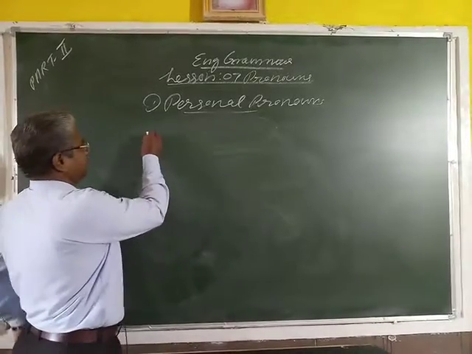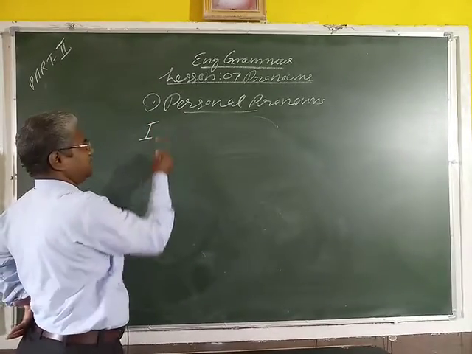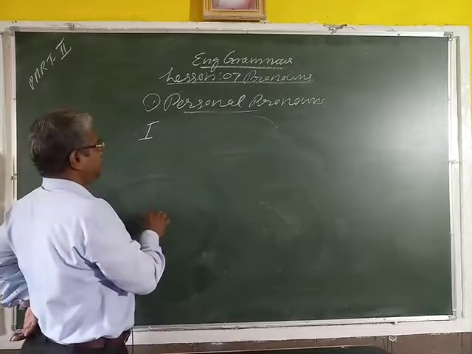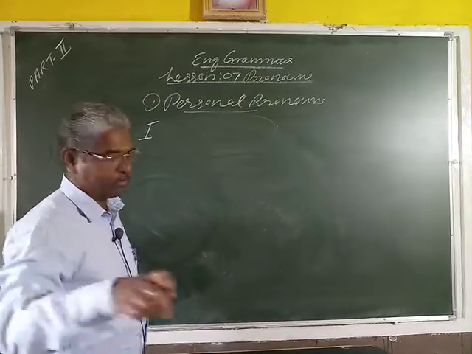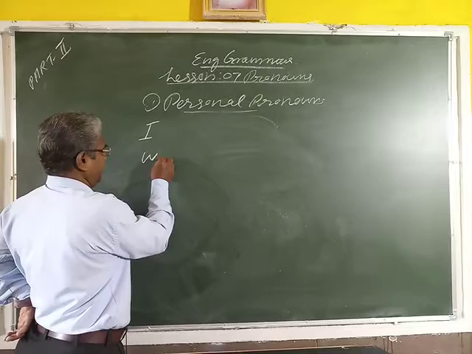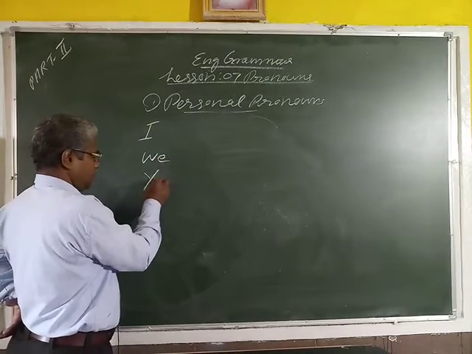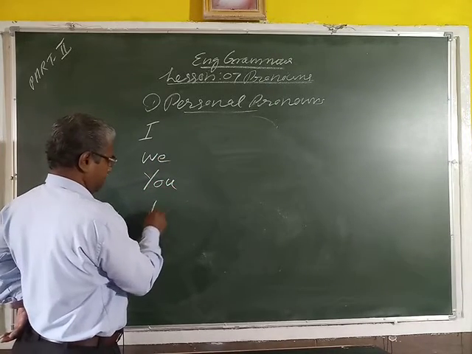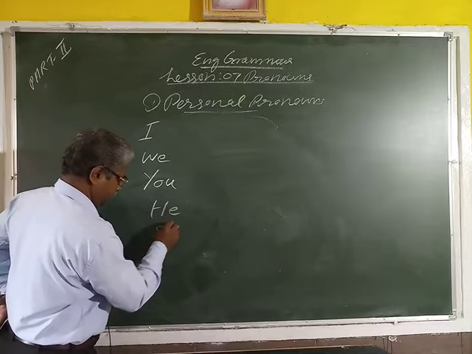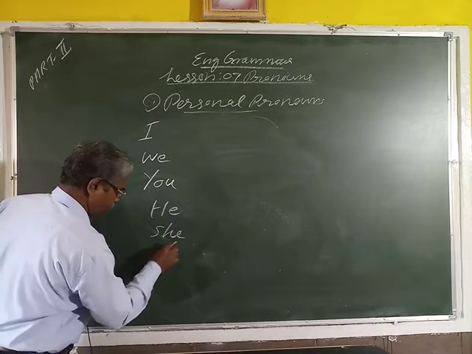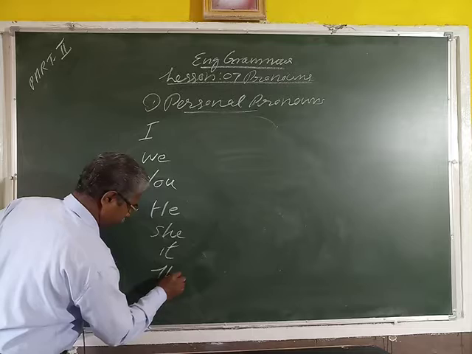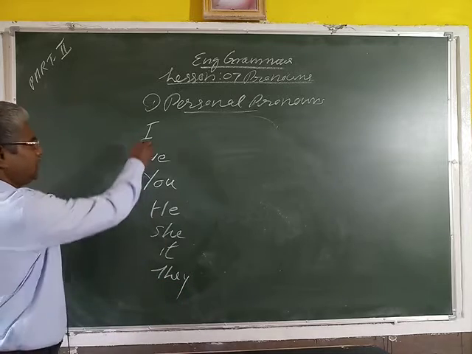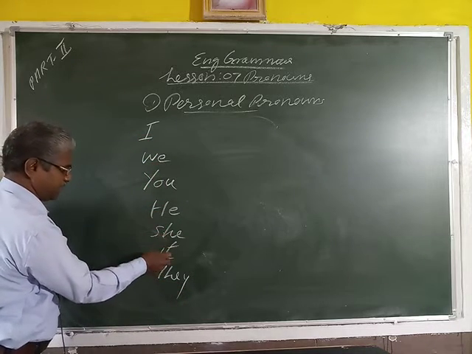The first is I. I is a personal pronoun. We is a personal pronoun. You is a personal pronoun. He, she, it, they. 1, 2, 3, 4, 5, 6, 7.